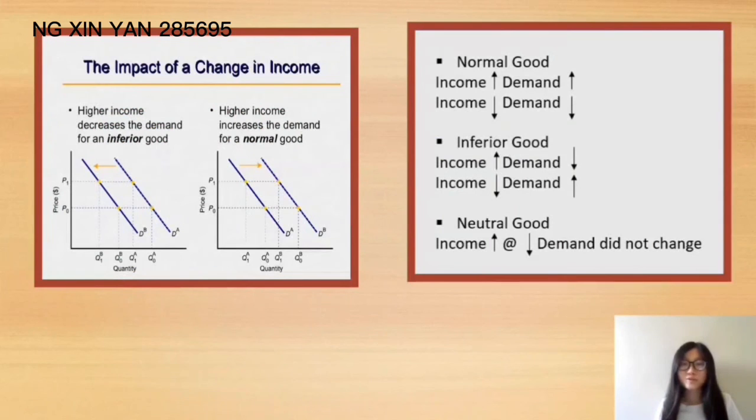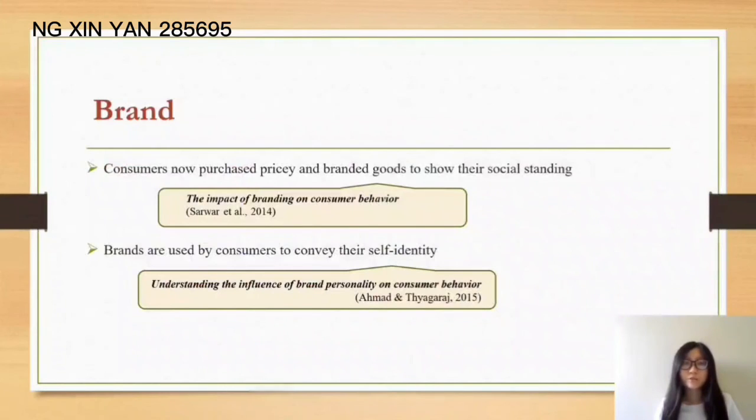When consumers purchase normal goods, the demand will increase if their income increases. The demand will decrease if their income decreases. When they buy inferior goods, the demand will decrease if their income increases. The demand will increase if their income decreases. When they purchase neutral goods, no matter whether income increases or decreases, demand does not change. According to research, we note that consumers now purchase pricey and branded goods to show their social standing and also their self-identity. Price of the good.